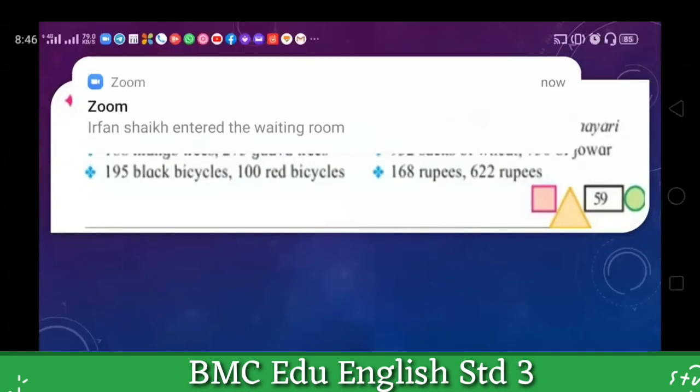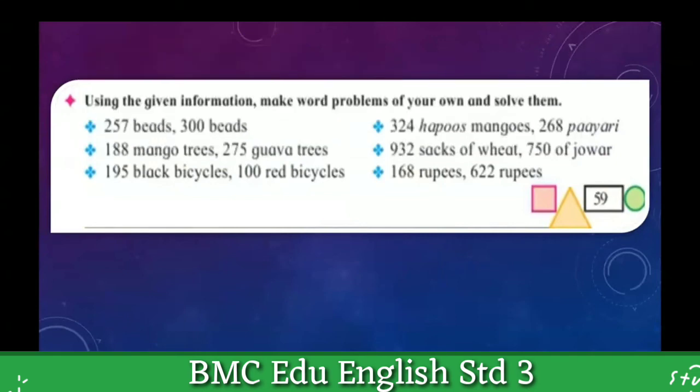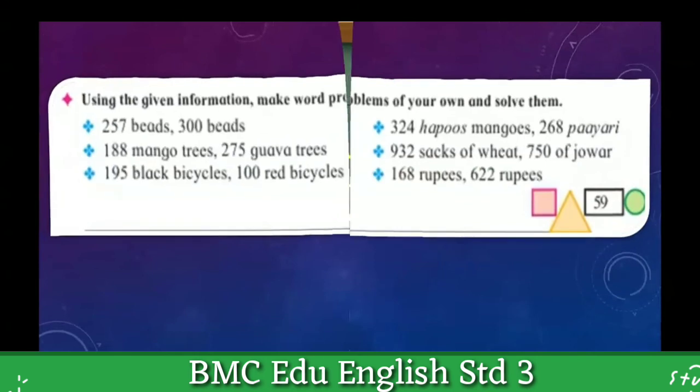Using the given information, make word problems of your own and solve them. There are 6 word problems. I already solved one. 5 word problems you have to solve on your own. Okay, students, this will be your assignment.